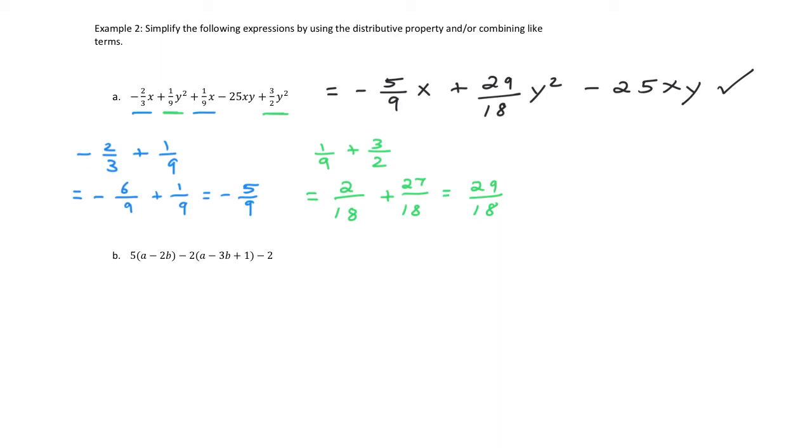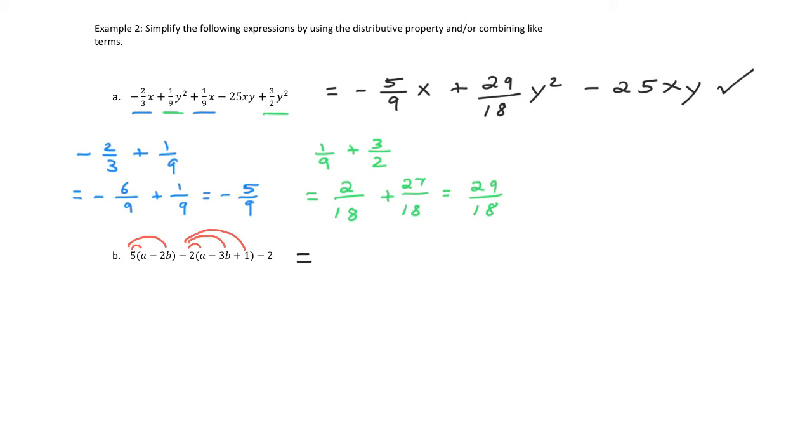In terms of order of operation, I'd have to work in the parentheses first. There are no like terms within the parentheses, so I can't combine anything. That means multiplication is my very next step. So I'm going to take the 5, I'm going to multiply that to my two terms. I'll then take this negative 2 and multiply that to the 3 terms, and let's see what we get.